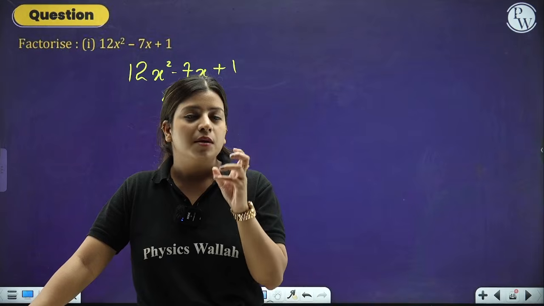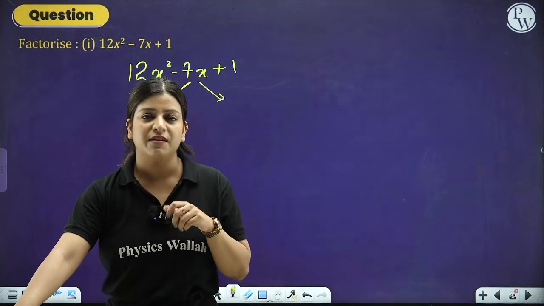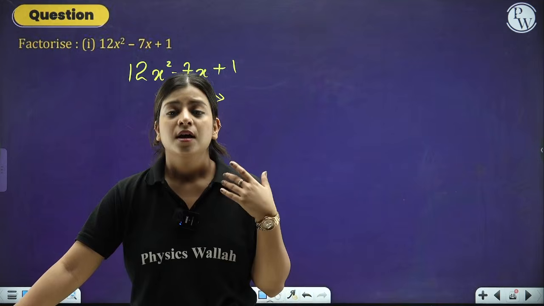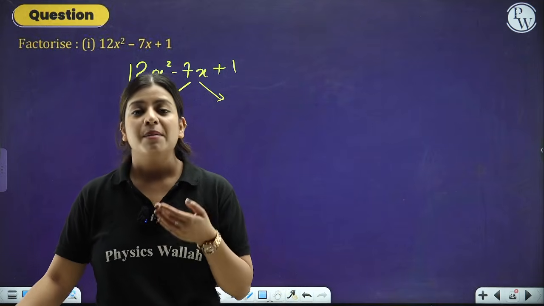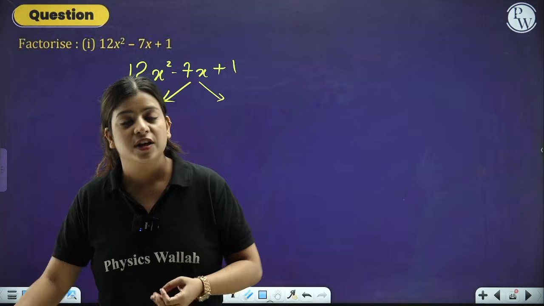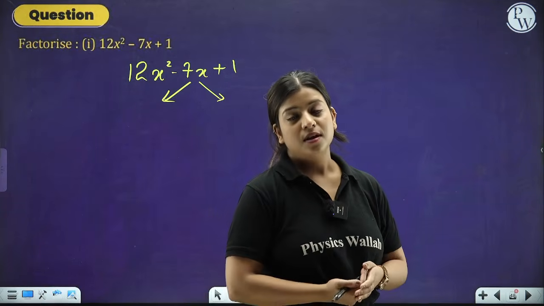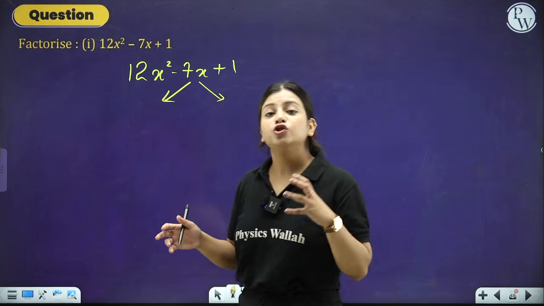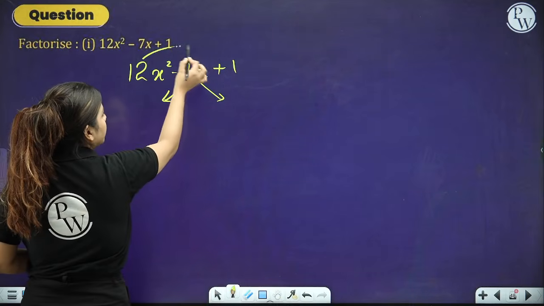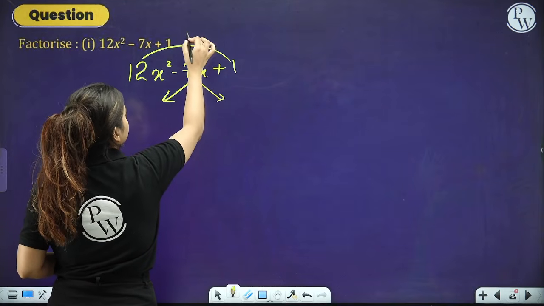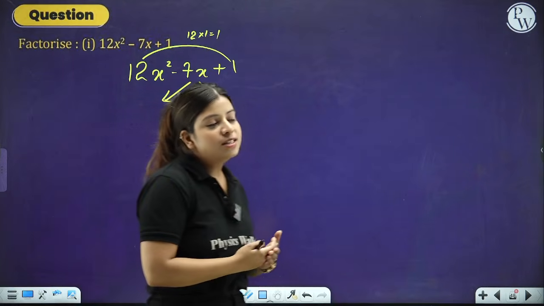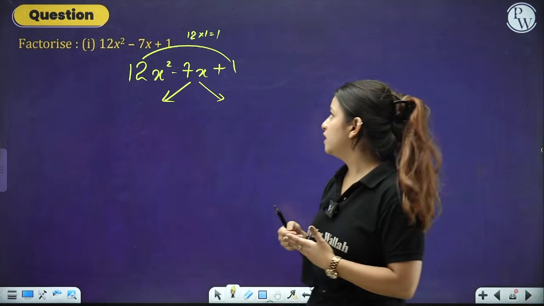Similarly, if I say two numbers whose addition or subtraction should give minus 7, you can say ma'am minus 1 comma minus 6, because minus 1 minus 6 is minus 7. Right? Minus 2 minus 5 is minus 7. Ma'am minus 4 minus 3 is minus 7. You can also say ma'am minus 9 plus 2 is minus 7. So there are again infinitely many numbers. But among all these numbers, people, we have to choose two such numbers whose addition gives minus 7, and the multiplication of the coefficient of x square and the constant term, that means 12 into 1, gives plus 12.